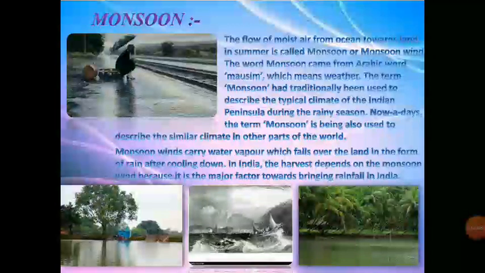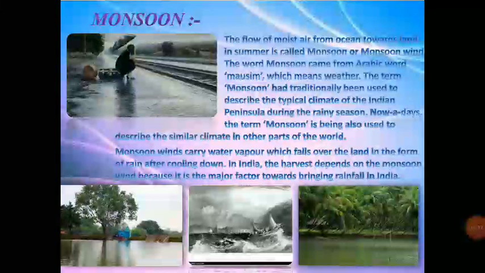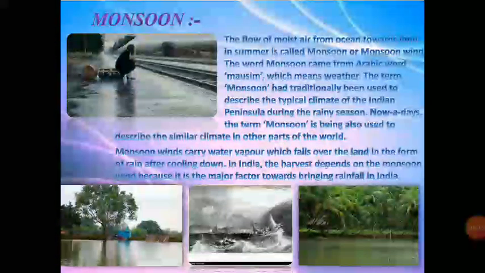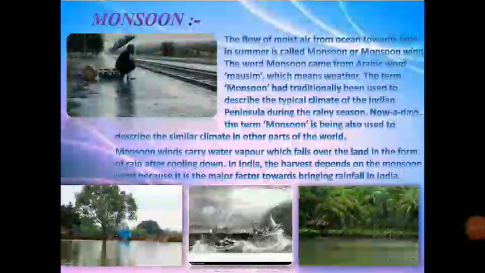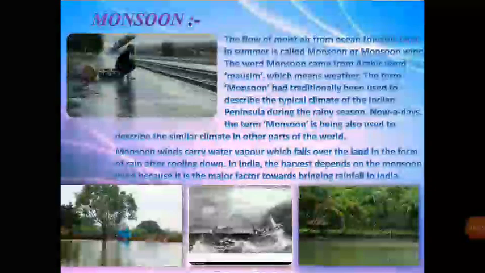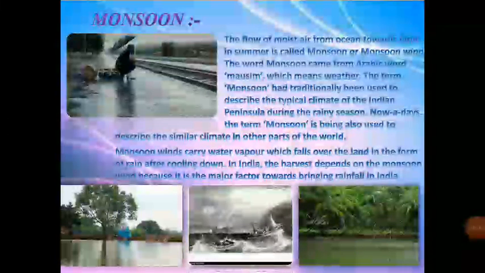Now, what is monsoon? The flow of moist air from ocean towards land in summer is called monsoon or monsoon wind. The word monsoon came from Arabic word mosim, which means weather. The term monsoon had traditionally been used to describe the typical climate of the Indian peninsula during the rainy season.